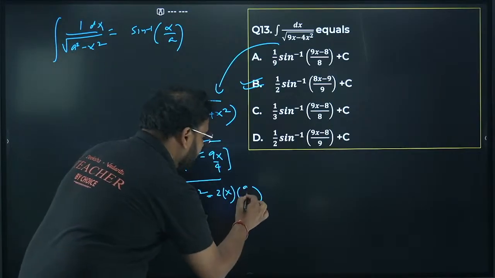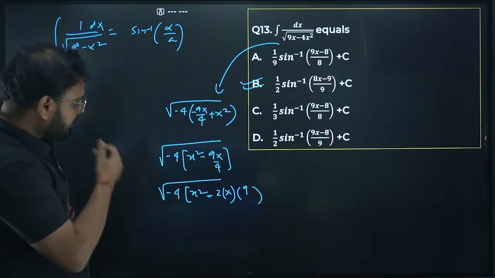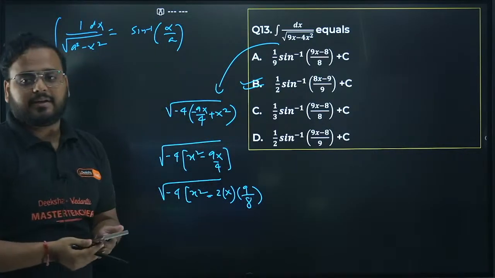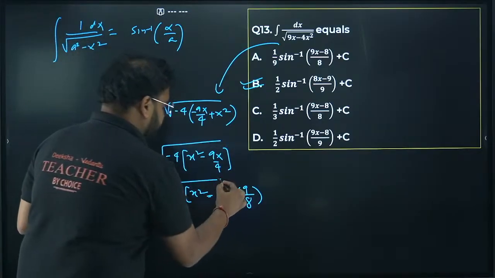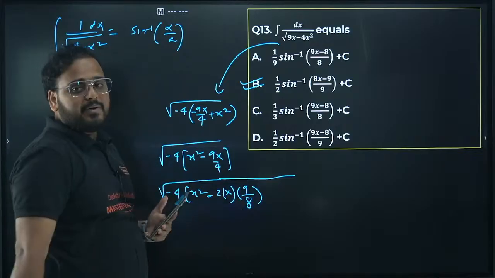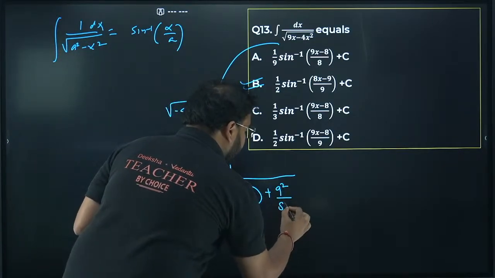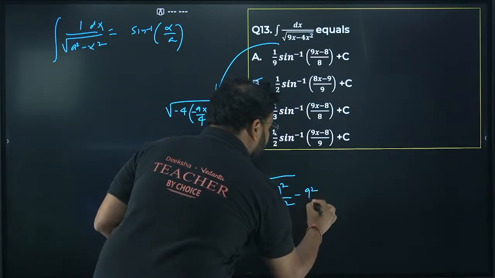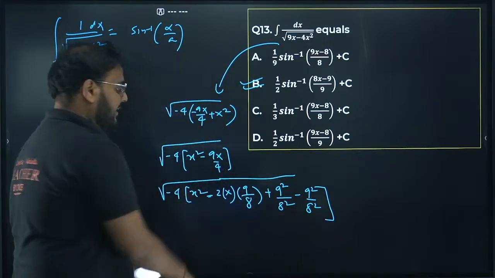So I should have 9 over here, and I want by 4, right? So I should get here 9 by 8. Then only 2 and 8 will cancel, it becomes 4, right? So that is my b term. Please check. It will become 9 by 8 is the b value. So to add that, square of this, 9 square by 8 square. You've added extra, so remove that as well. 9 square by 8 square, and close the big bracket from here.